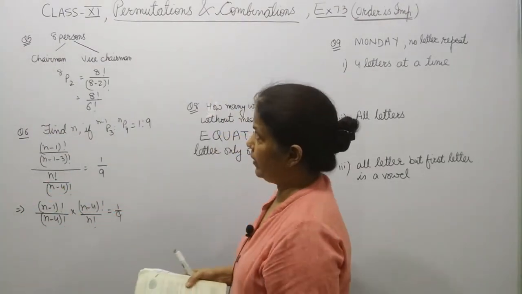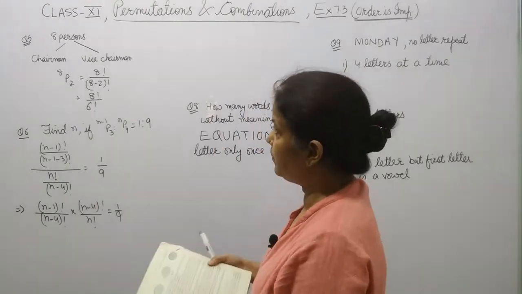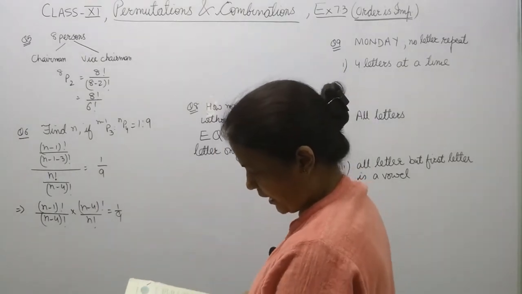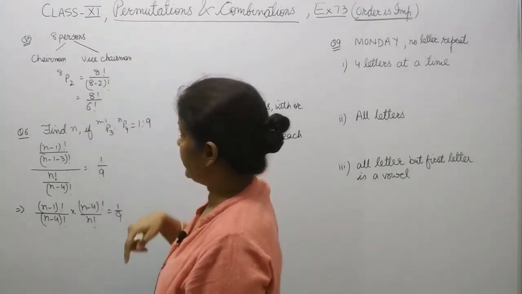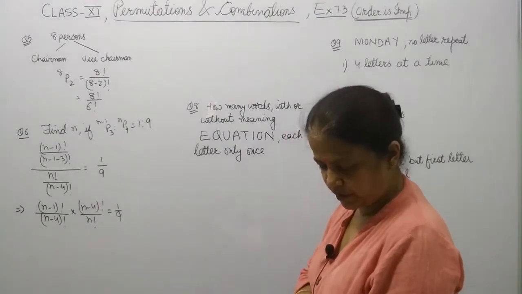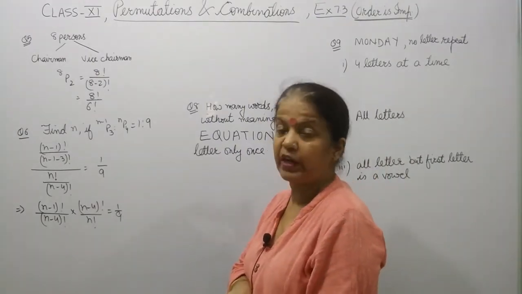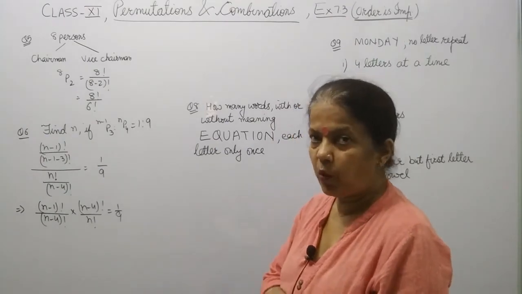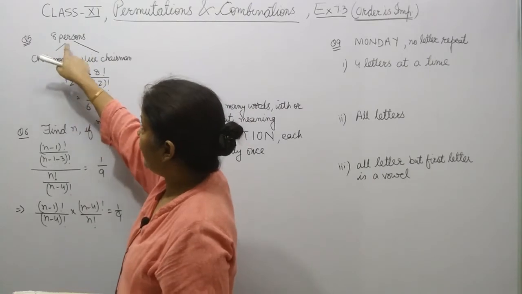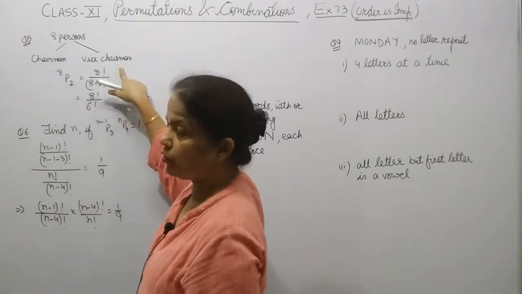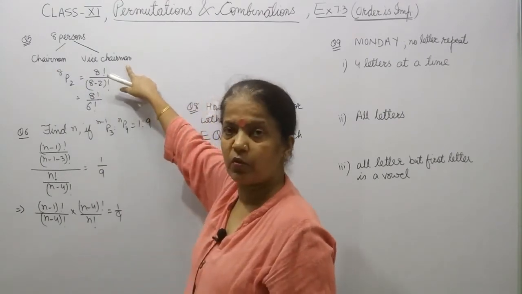In question 5, it is written 8 persons. From a committee of 8 persons, 2 persons have to be chosen, chairperson and vice chairman, and no person can hold more than one position. No one can hold more than one position. So out of 8 persons, we have to choose 2. One is chairman and the other one is vice chairman.